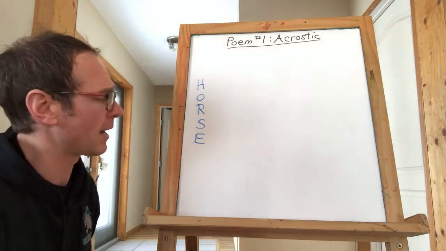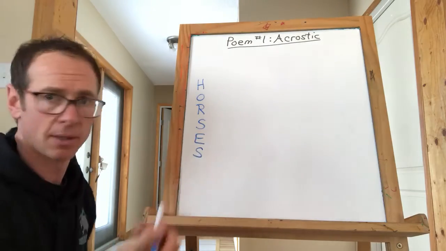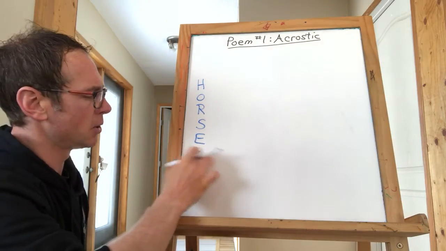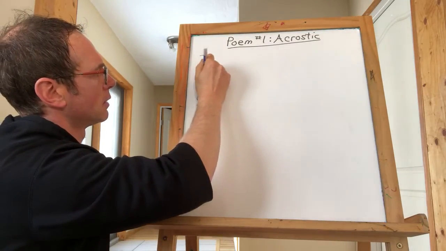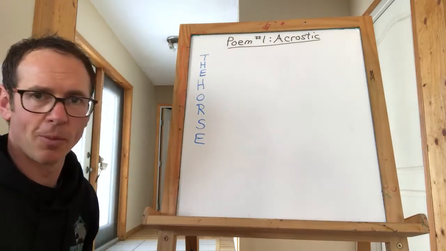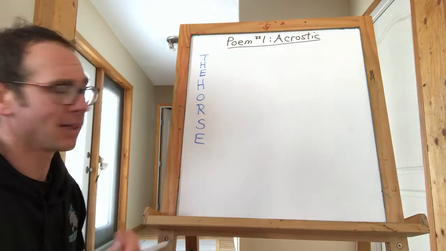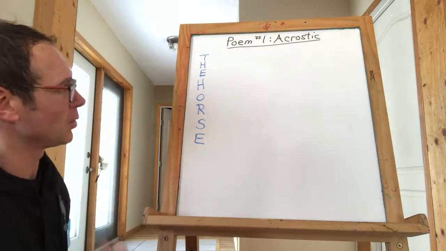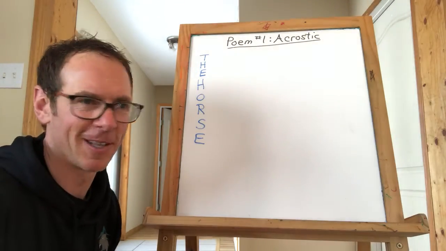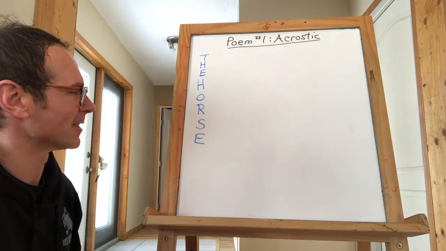But so maybe you're going to have to write a poem about horses, right? Or you might write a poem about the horse. Okay? Or maybe your poem might even be about I love horses, right? It can be more than one word. That would give you lots of lines in your poem if you did I love horses.